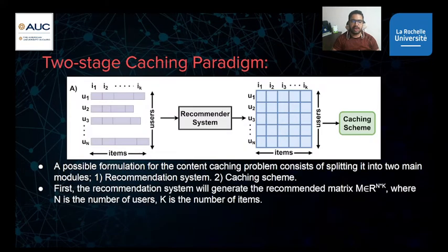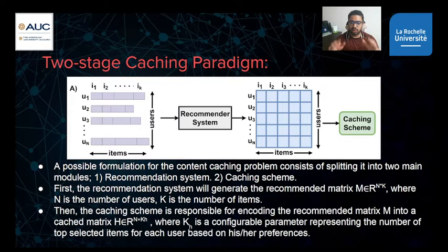Okay, in general, the formulation of the content caching problem consists of splitting it into two main modules. First, a recommendation system, then a caching scheme. The recommendation system will generate the recommending matrix M, as you can see here in blue. This matrix is a matrix of size n multiplied by k, where n is the number of users and k is the number of items.